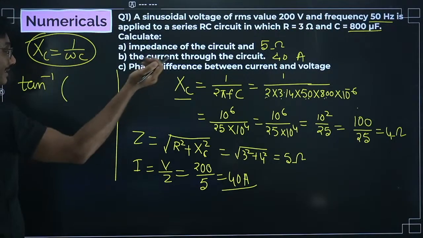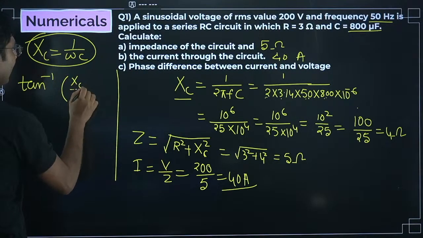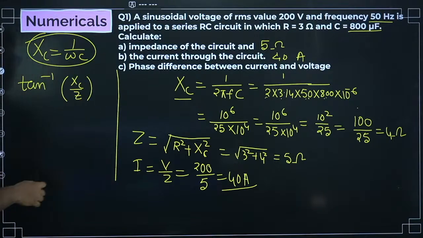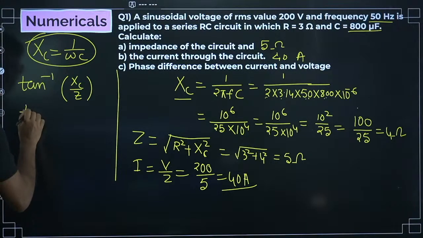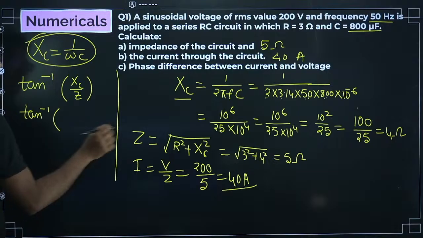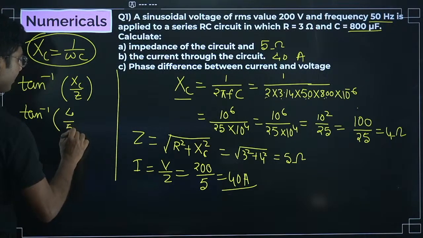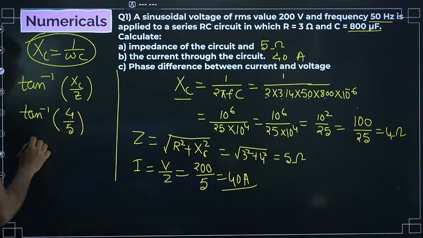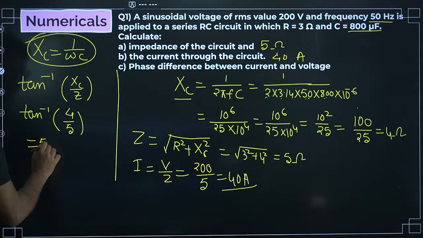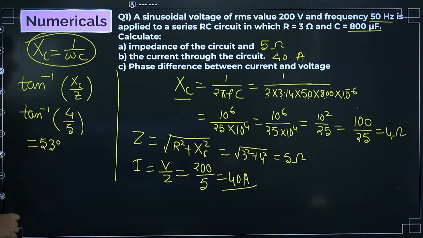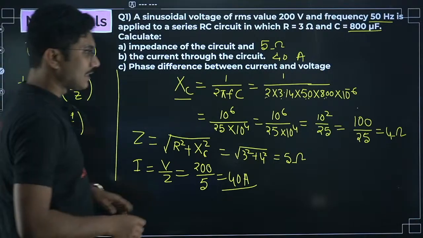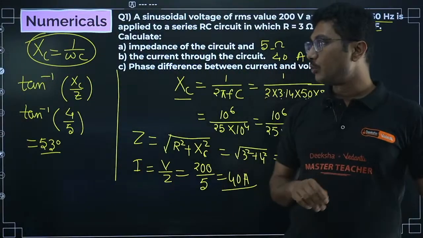In this case XL is 0, so it is XC by Z. This is the formula: tan inverse of XC value 4, Z value 5. Now this is a non-standard angle, but for those preparing for competitive exams, this is a very standard angle, which is 53 degrees. 53 degrees and 37 degrees are the two other angles that you practice.